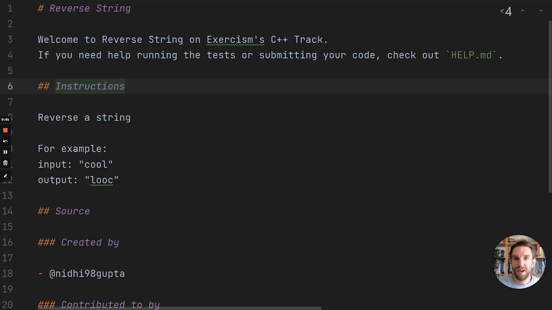Let's look at some actual C++ code. We will be solving the reverse string exercise. And this exercise is quite simple. It takes a string and you have to return the reverse of the string. So if you pass in ABC, you get returned CBA. And that's the entirety of the exercise. I will be using the CLion IDE, which is an IDE by JetBrains, which I quite like, but you can do this in any IDE that you like, VS Code or whatever you prefer.